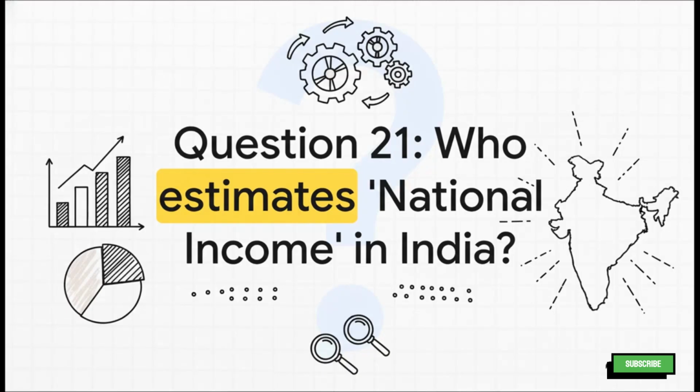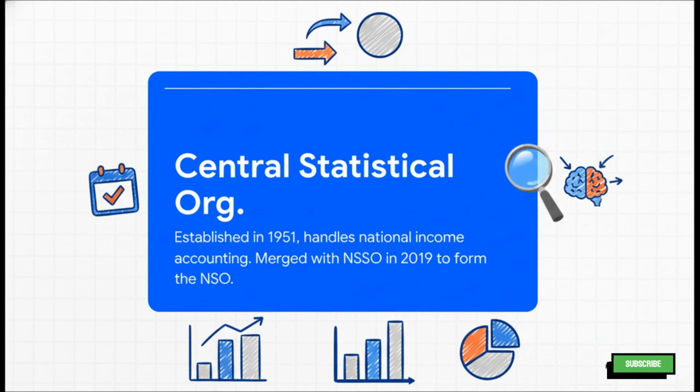Okay, question number 21. This one's all about national income. In India, who is responsible for estimating it? You've got your 4 options there. Take a second to think it over. And the correct answer is D, the Central Statistical Organization, or the CSO. It was set up way back in 1951. But, and this is super important, there's been an update you absolutely have to know.